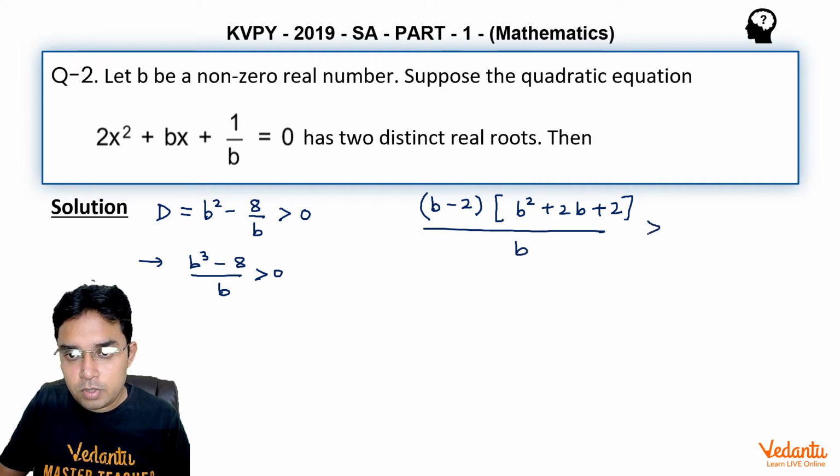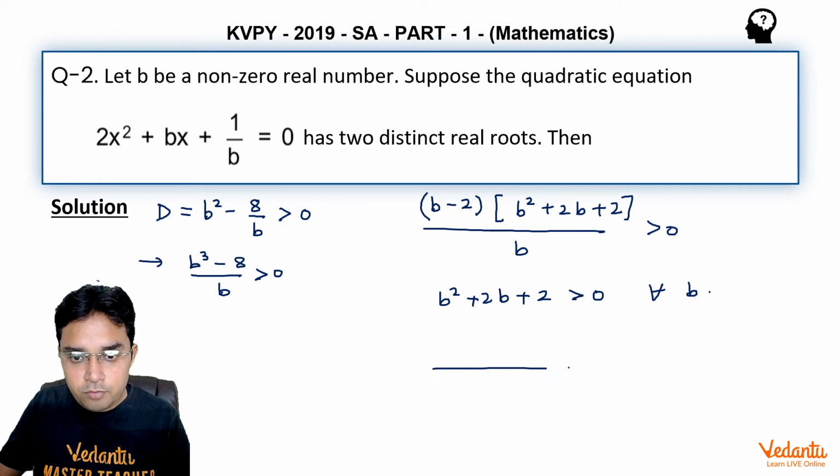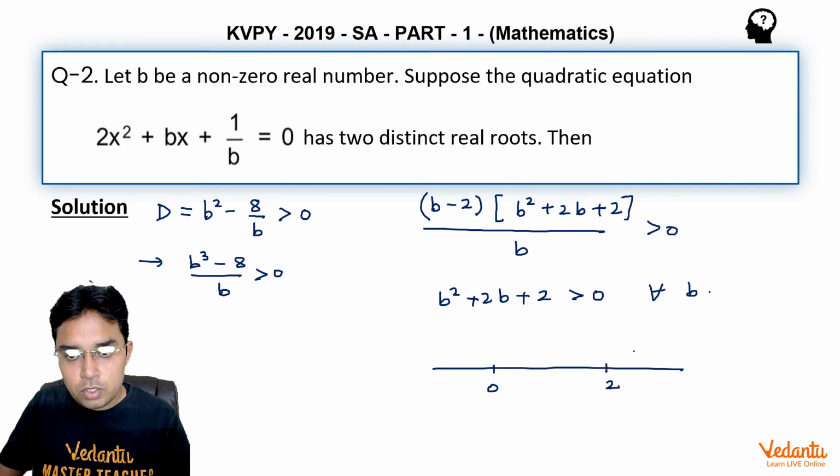We can factorize it. We get b minus 2 into b square plus 2b plus 4 upon b greater than 0. Now this bracket b square plus 2b plus 4 has imaginary roots, so it will be always positive for all b. So if we use wavy curve method, we get two critical points, one 0 and one 2. So plus here, minus here, plus here. So the value of b for this condition, that is D to be positive, will be from minus infinity to 0 union 2 to infinity.